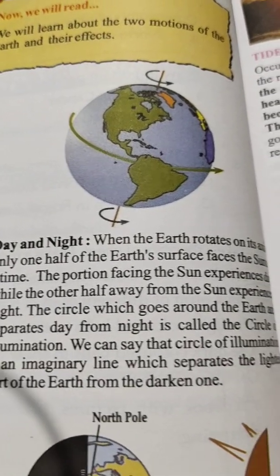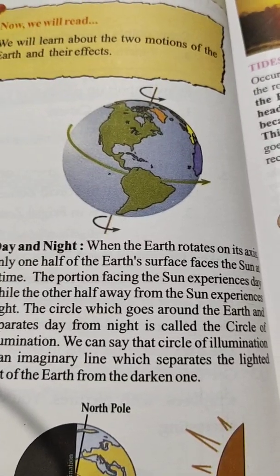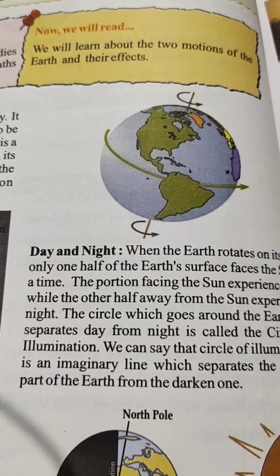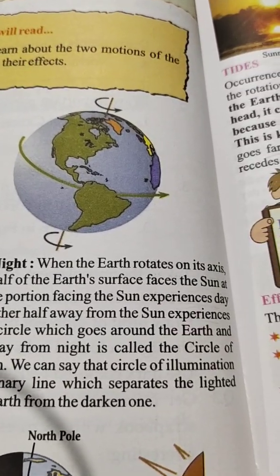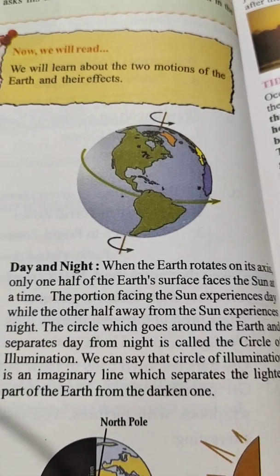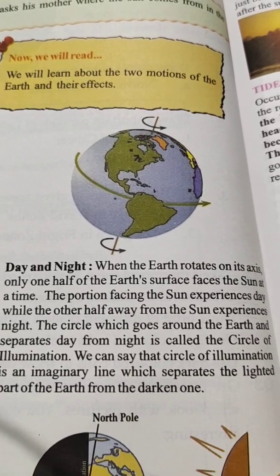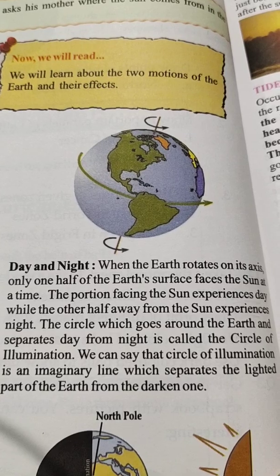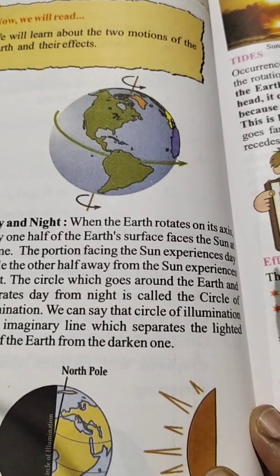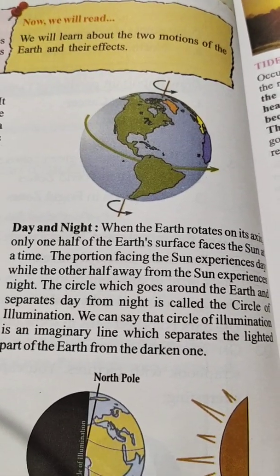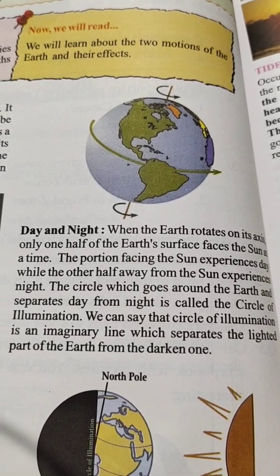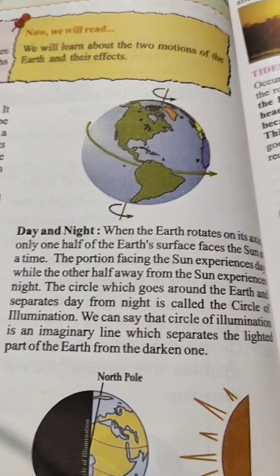Day and night. When the earth rotates on its axis, only one half of the earth's surface faces the sun at a time. The portion facing the sun experiences day, while the other half away from the sun experiences night. The circle which goes around the earth and separates day from night is called the circle of illumination. We can say that the circle of illumination is an imaginary line which separates the lighted part of the earth from the darkened one.